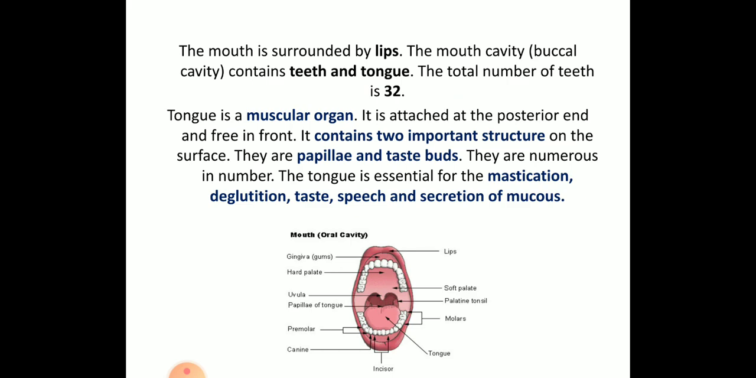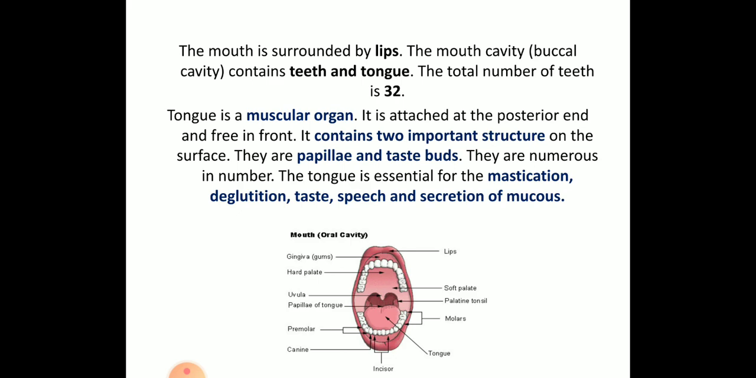The tongue helps in mastication, deglutition, taste, speech and secretion of mucus. These terminologies I will discuss in the coming session, when we discuss how digestion takes place in the mouth. Mastication is the mixing of saliva and making the food wet, and hence it helps in movement. Deglutition is the movement of food from the mouth to the esophagus or the stomach. Then taste, speech and secretion of mucus.